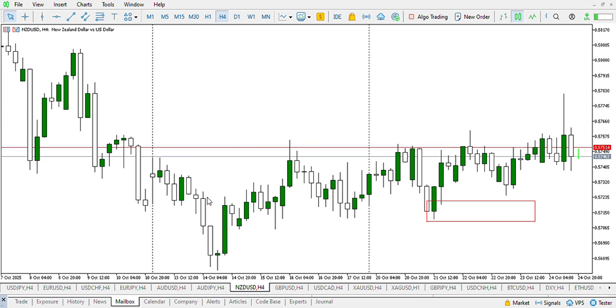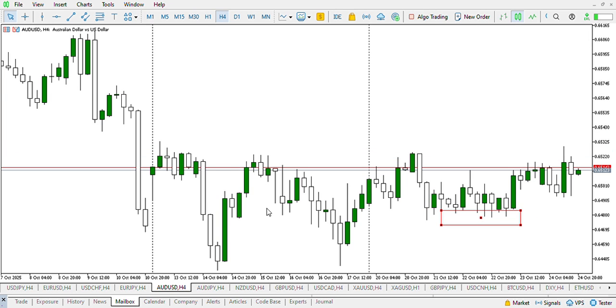On NZD USD, we can see more of an accumulation, so we would not have been expecting much this week. We would have been looking out for patterns that would play out in a ranging market for NZD USD. AUD USD, a similar case like NZD USD, much of an accumulation the previous week, so we would have been looking out for patterns that would give entries in a ranging market.